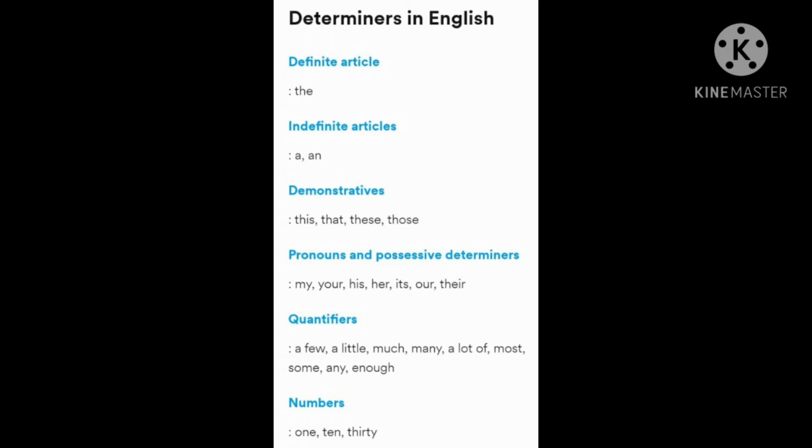Afterwards, numbers. It refers to numbers, that is 1, 10, 30, 50, 100, and so on and so on.